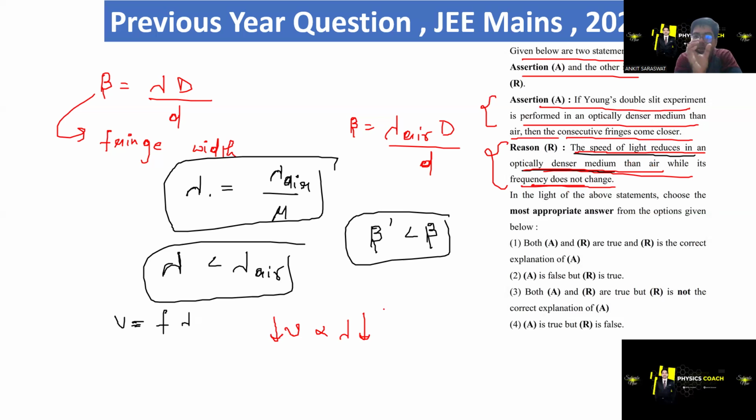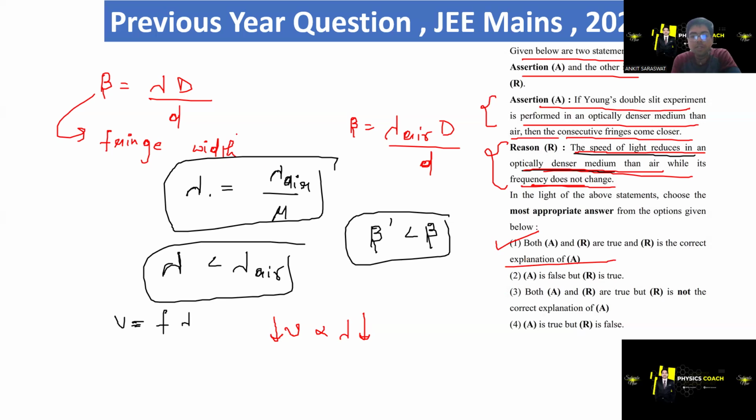So the reason they have given is: because speed is going to decrease, wavelength is going to decrease, and that is why fringe width is going to decrease. The reason is the correct explanation of the assertion. Understood? So which option is correct? Both assertion and reason are true, and the reason is the correct explanation of the assertion. So the first option.